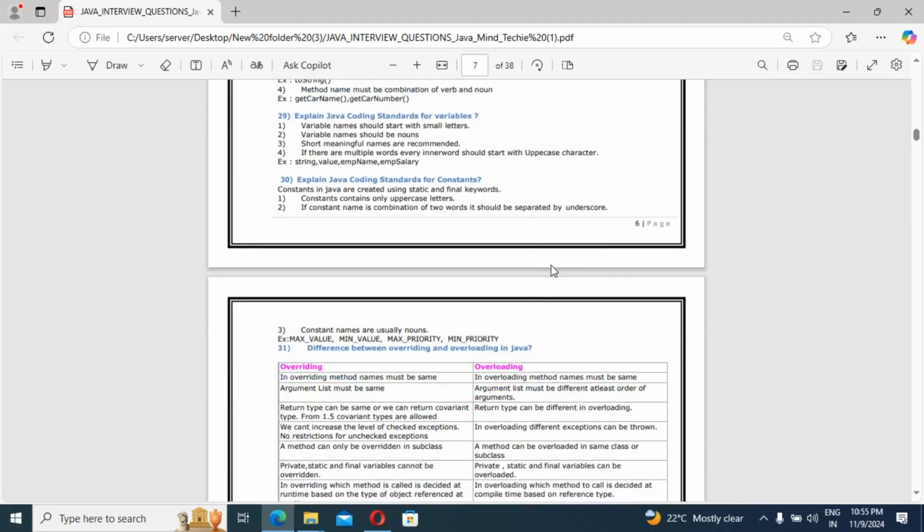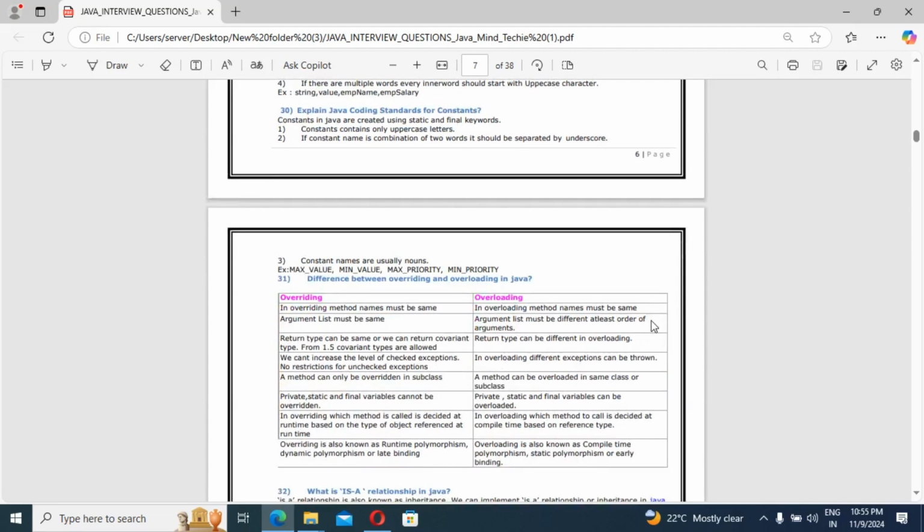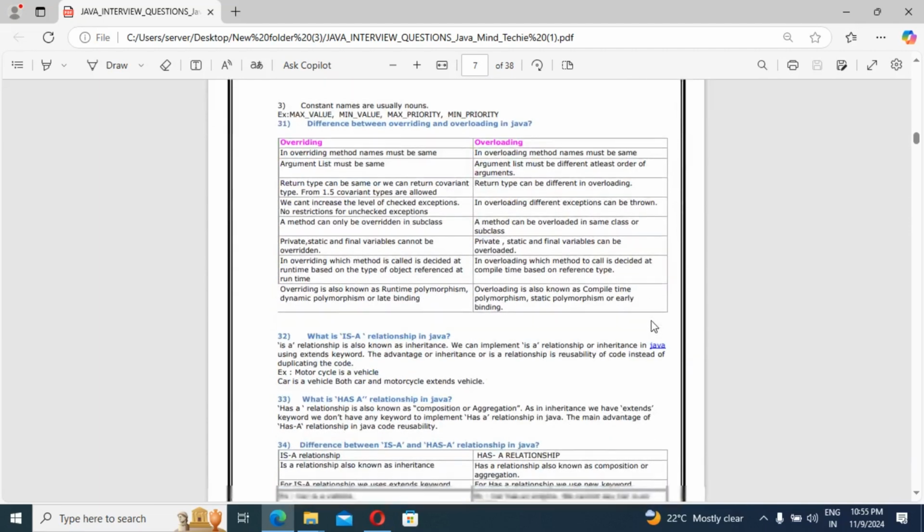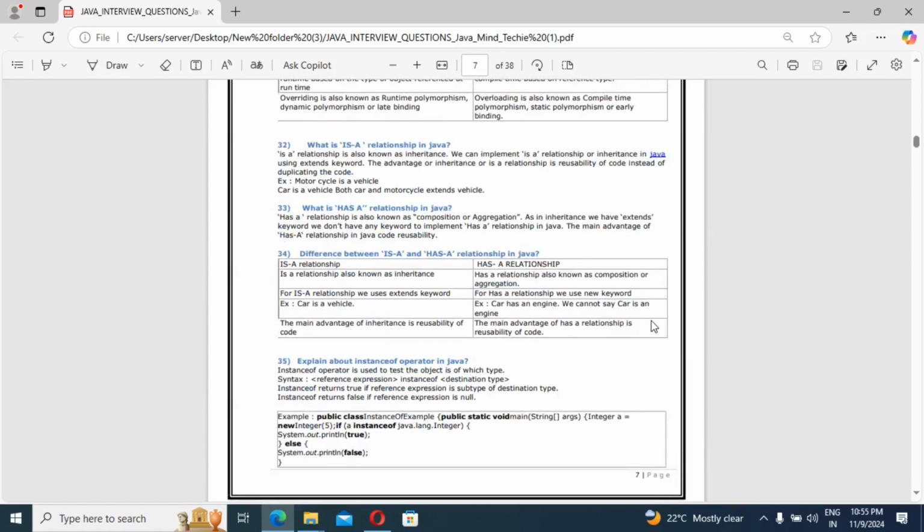The next question: difference between overriding and overloading. I have mentioned it two times already; that is the same answer as I explained earlier. Then, guys, this is a very important question: what is an is-a relationship in Java, and what is a has-a relationship in Java? That is the most common question in most interviews, in the interview room. So, difference between is-a relationship and has-a relationship.